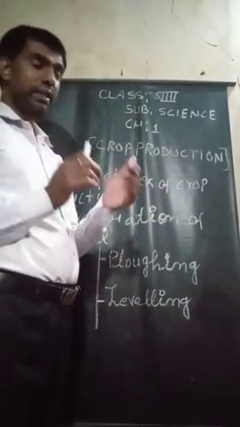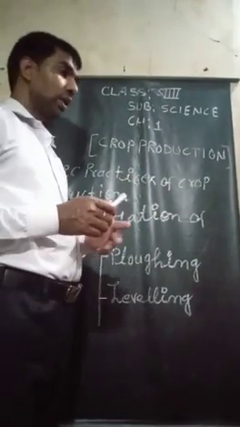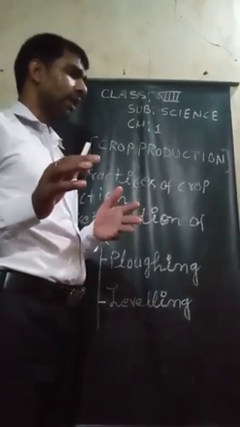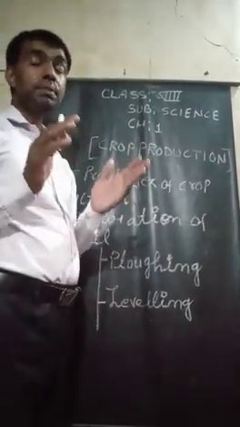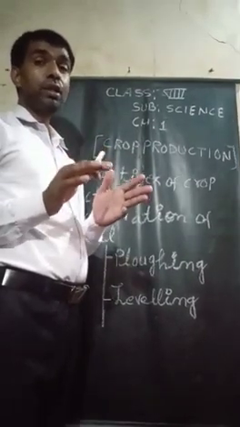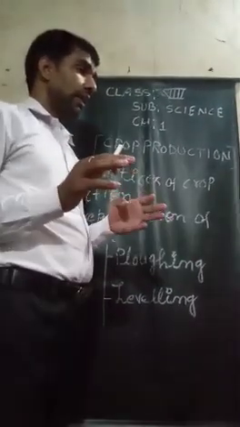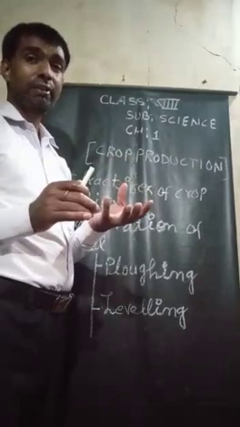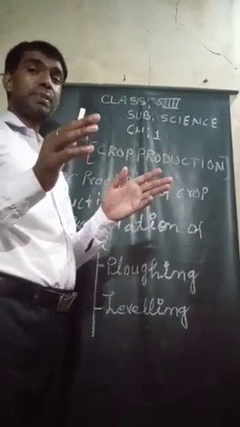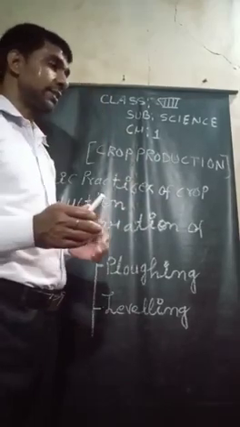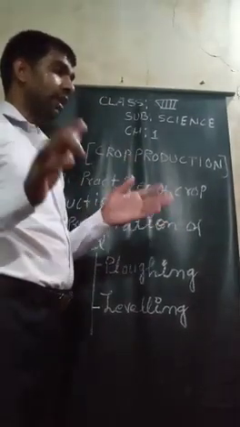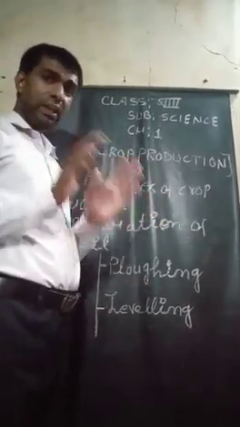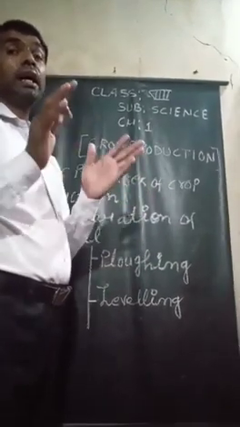After that, leveling, my last topic. The field after plowing may still have big pieces of soil called crumbs. It is necessary to break these crumbs with a plank. A plank is a device by which big pieces of soil are turned into small pieces. The field is leveled with the help of a leveler before sowing the seed.